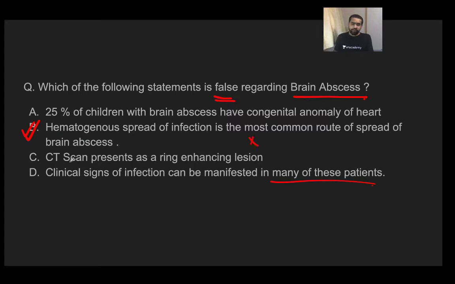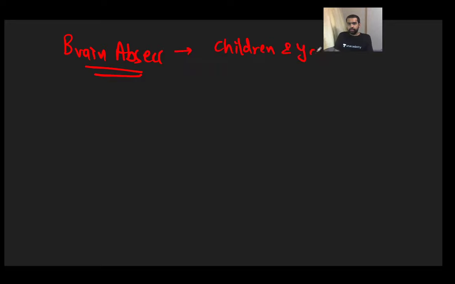Now let us have a look at the brain abscess. Is it more common in children, or more common in adults? It is more common in children and young adults. Now how does the brain abscess occur? How is the abscess actually occurring in this particular patient? So there is a direct spread. So what is happening over here?